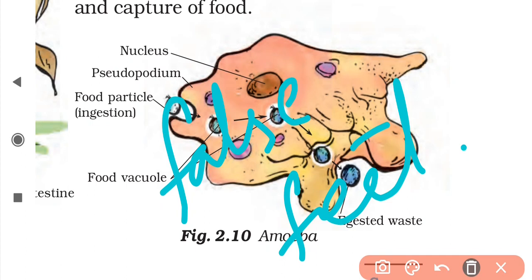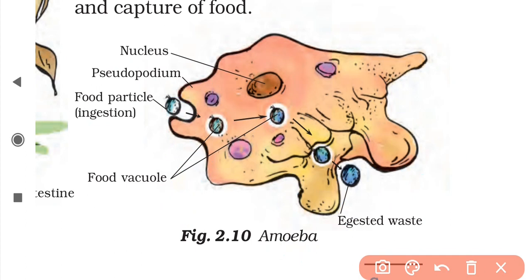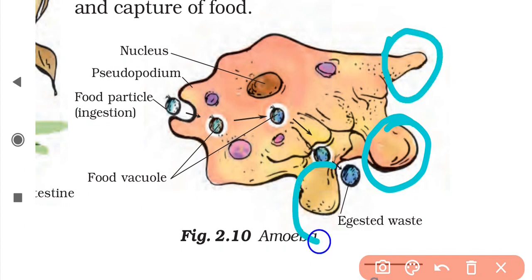So the amoeba can produce pseudopodia. How can it produce this false feet, or these finger-like projections? Amoeba can produce the pseudopodia on any side by pushing the cytoplasm to that side. Because it is moving the cytoplasm to this side, the pseudopodia will move to this side.